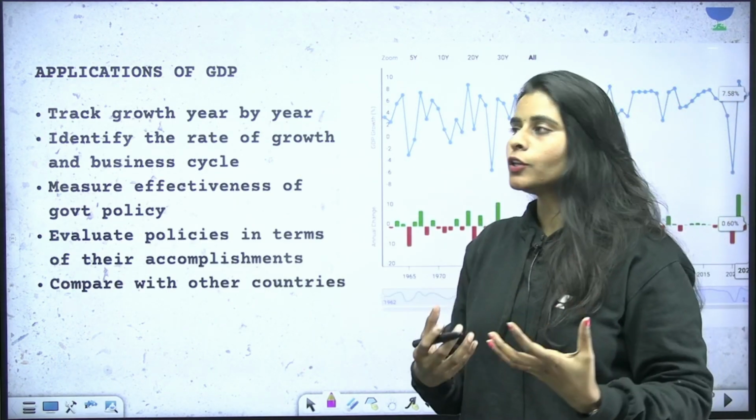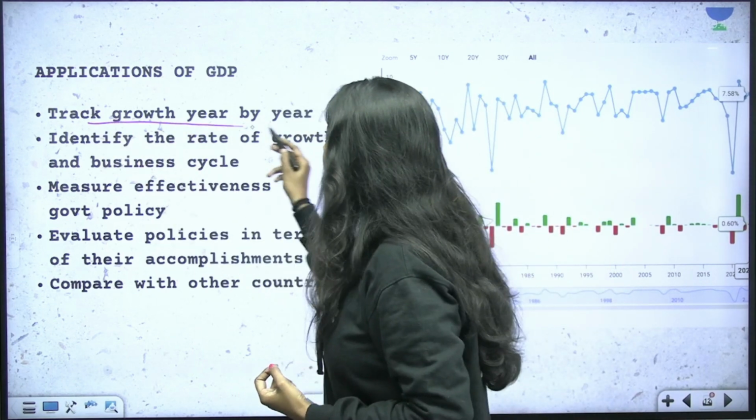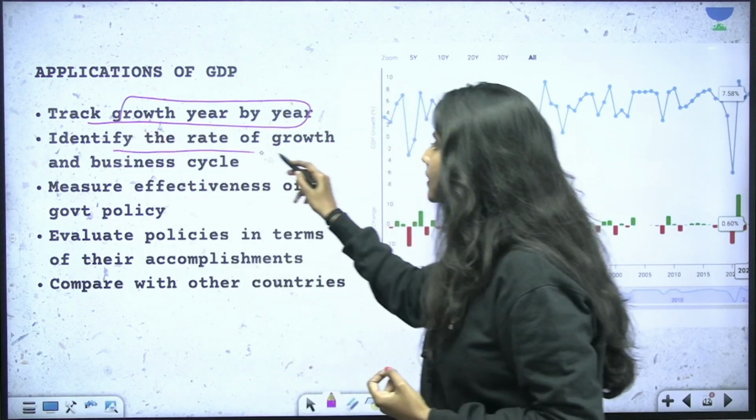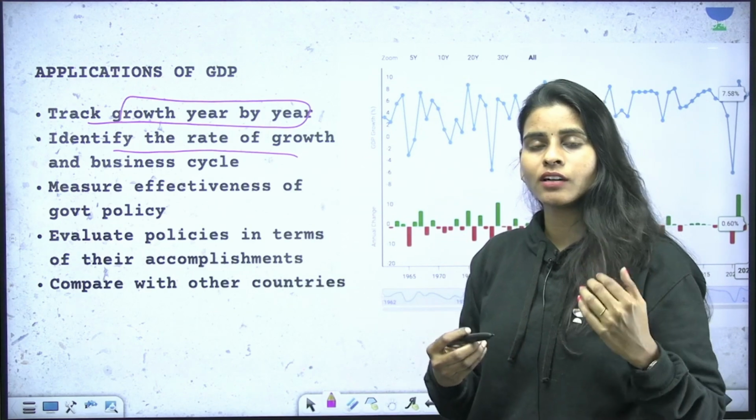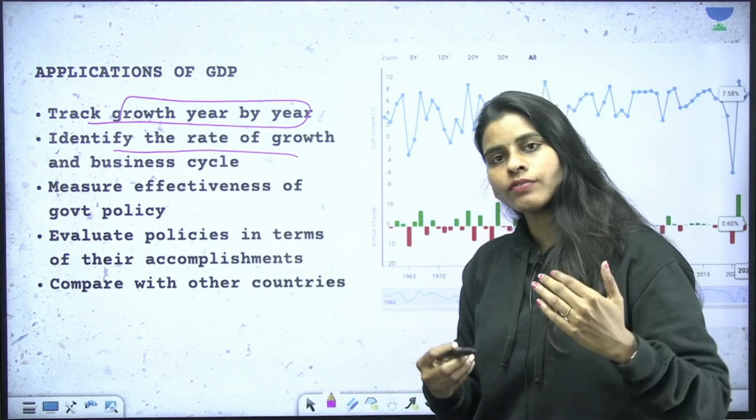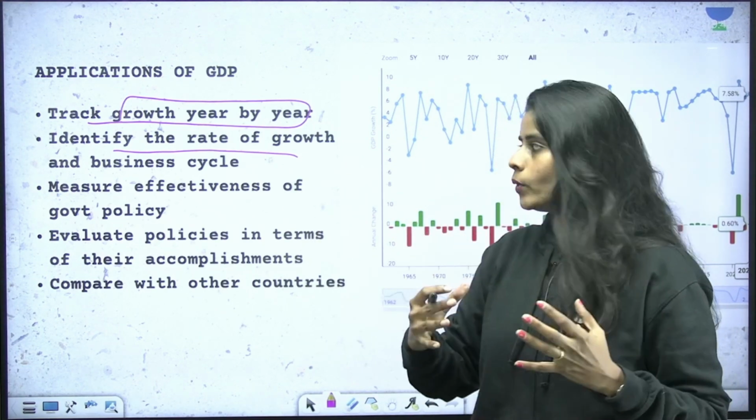GDP is something which can be used for tracking the growth year by year, identifying the rate of growth in the business cycle, whether the Indian GDP or the production value is getting increased or decreased over a period of time.